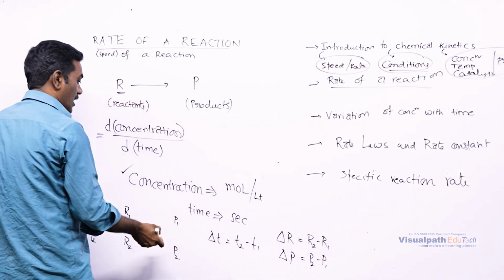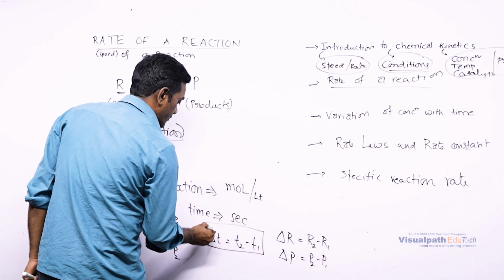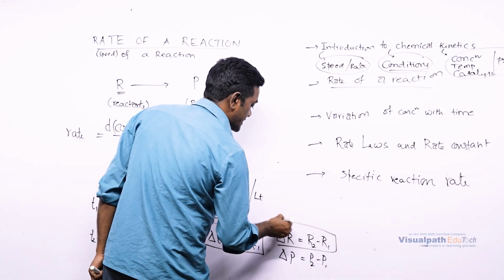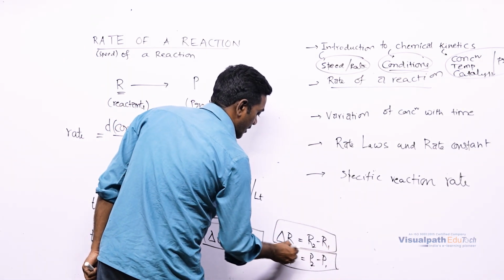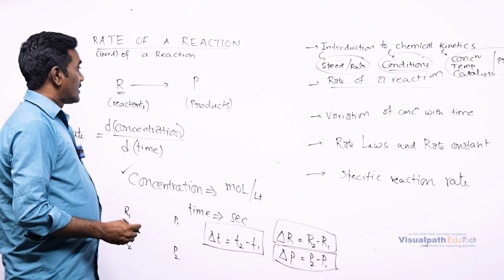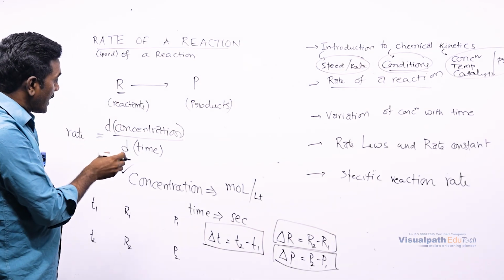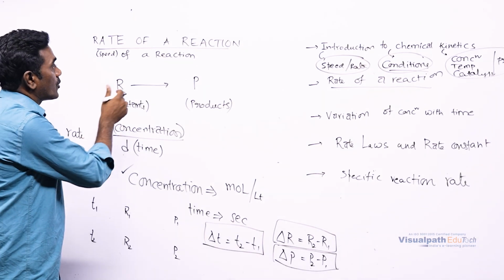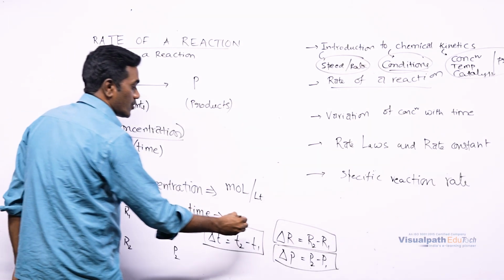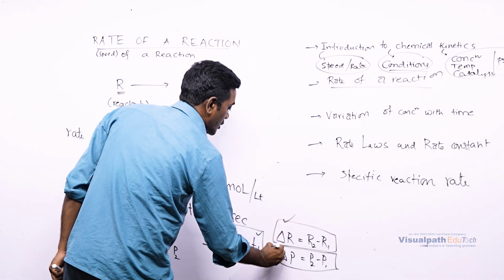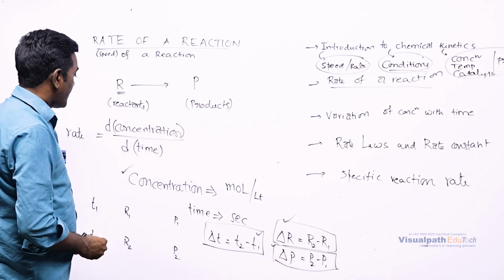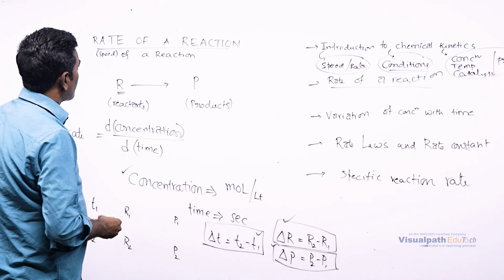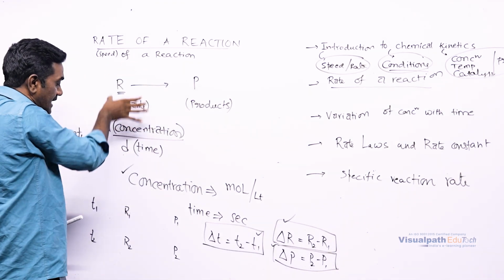So overall, in time delta t, how the reactants and products change is indicated in this way. This is going to be the rate of reaction, and now we are going to discuss it in a detailed way.